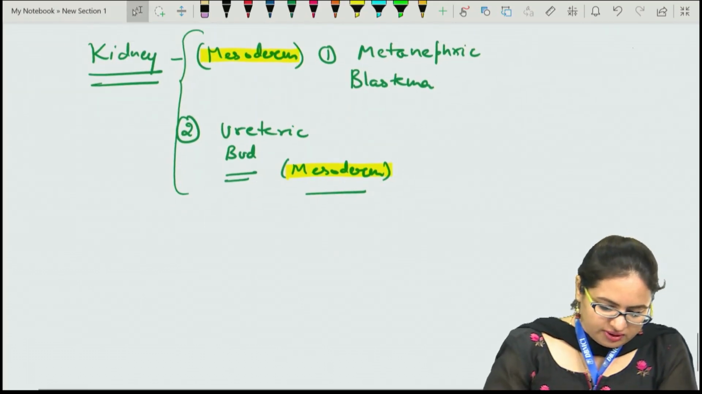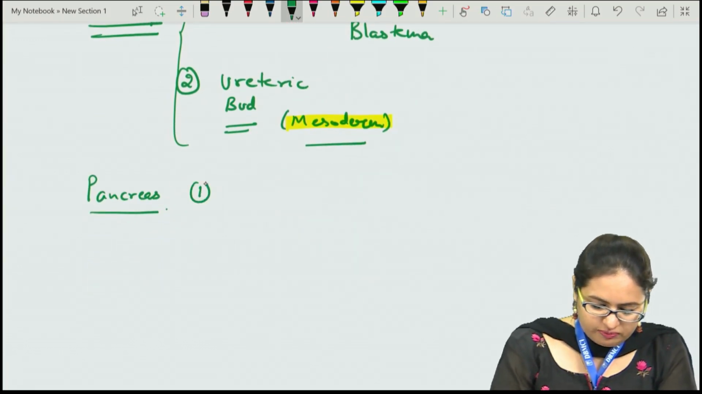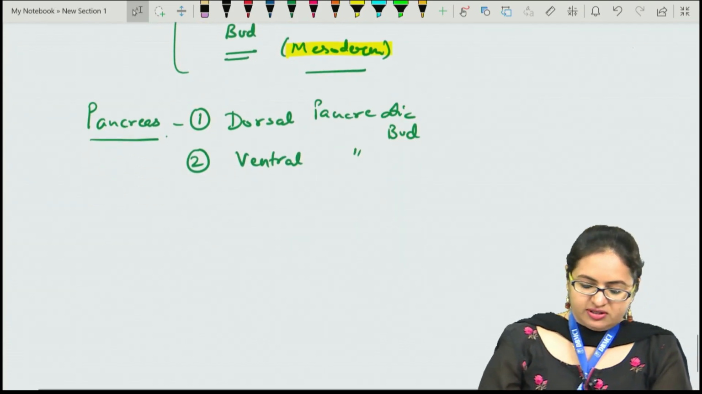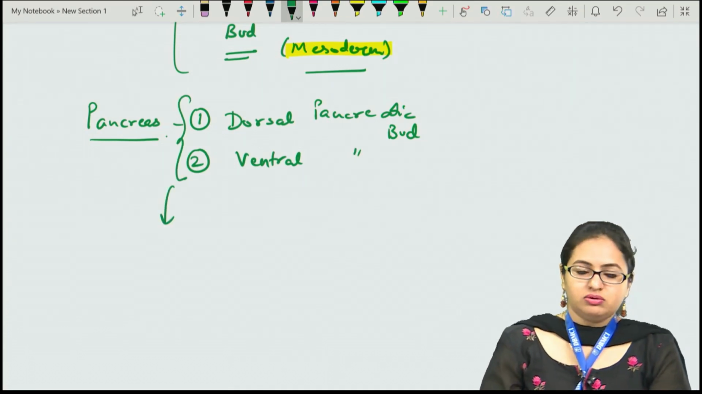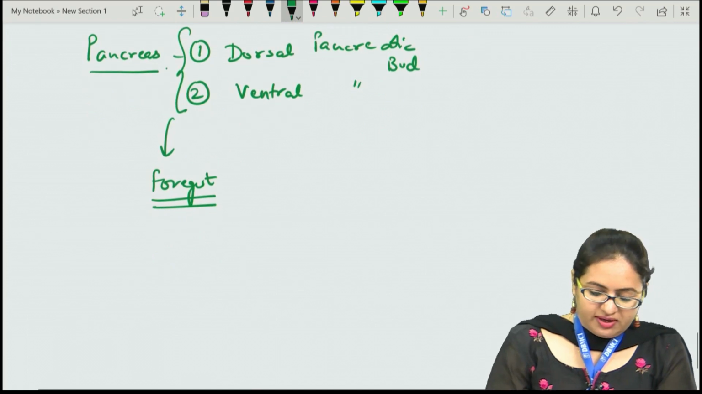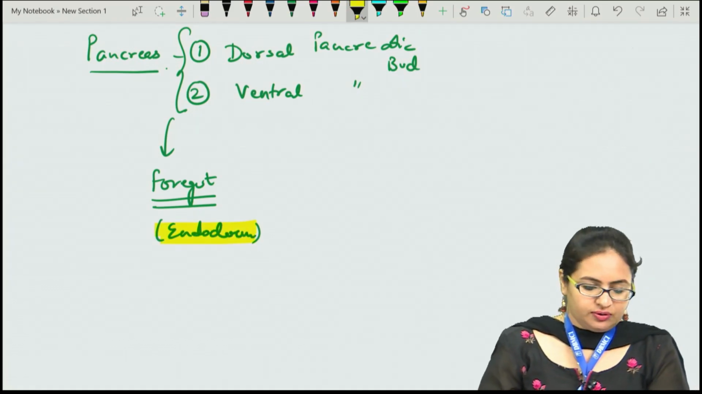Another option which is given over here is the pancreas. When we talk about the pancreas, it is developed from the pancreatic buds, which are the dorsal and the ventral pancreatic buds. These two buds give rise to the pancreas, and they are actually budding out from the foregut. And the foregut, as we know, is endodermal in nature. So the pancreas is derived from the endoderm only.